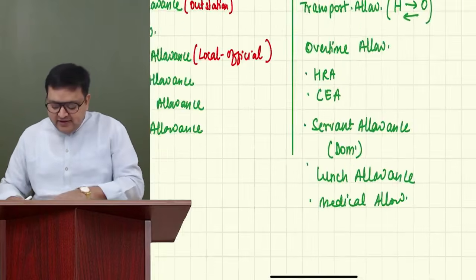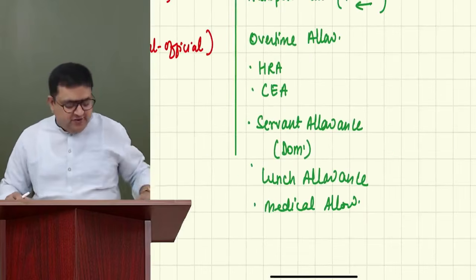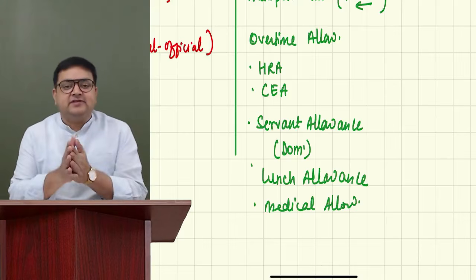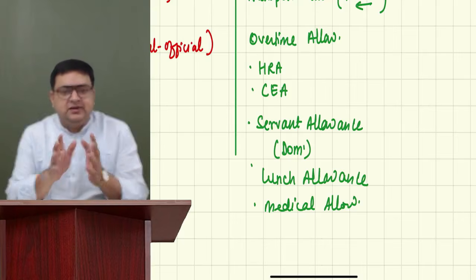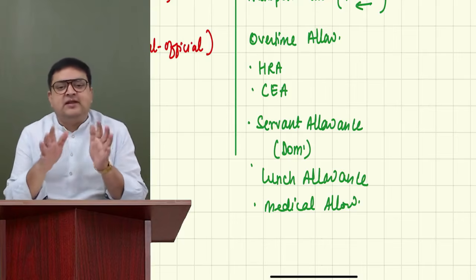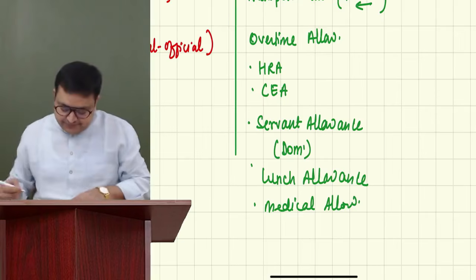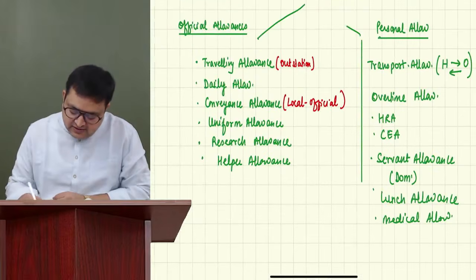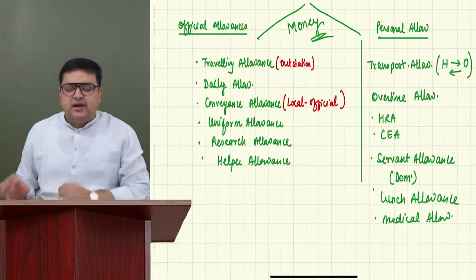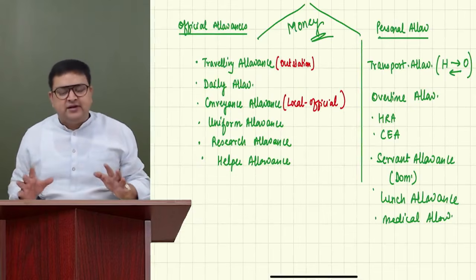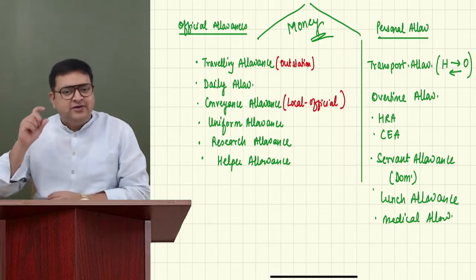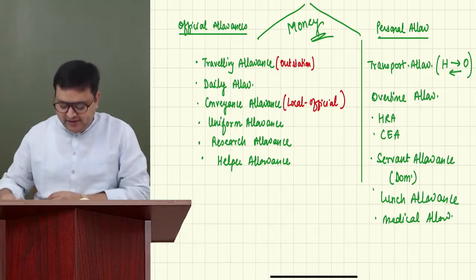Now, also please understand, there is a difference between lunch allowance and lunch facility. Lunch facility is a perquisite. What is lunch facility and lunch allowance? The common thing about allowances is that they are in the form of money. Allowances, whether they are personal or official, are in the cash component only. So whenever you see allowances, allowances are always in the form of money.